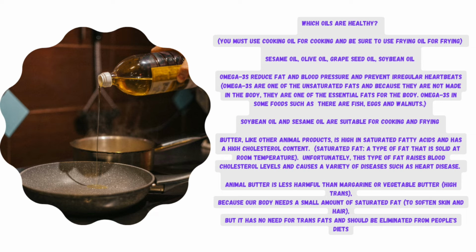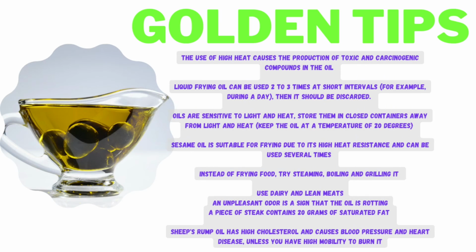Because our body needs a small amount of saturated fat to soften skin and hair. But it has no need for trans fats, and they should be eliminated from people's diets. Golden tips. The use of high heat causes the production of toxic and carcinogenic compounds in the oil.